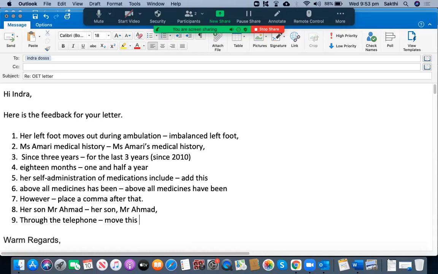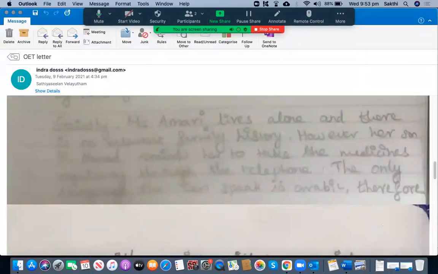Move this phrase after "reminds her." Okay, so it needs to go after "reminds her." Okay, can you please read the final sentence for me? The only language she can speak is Arabic.